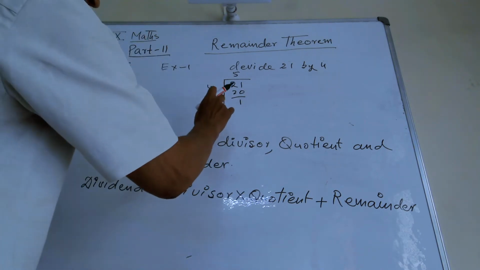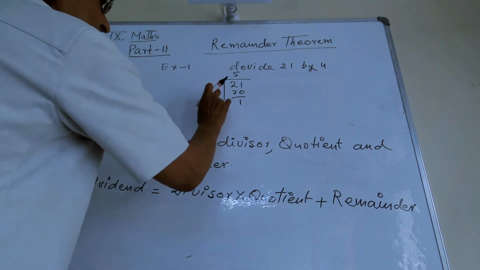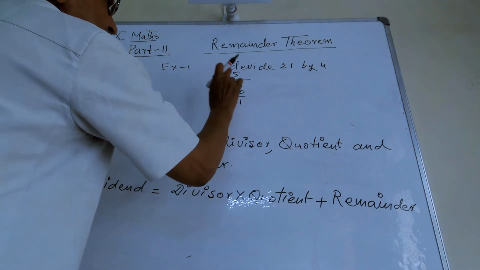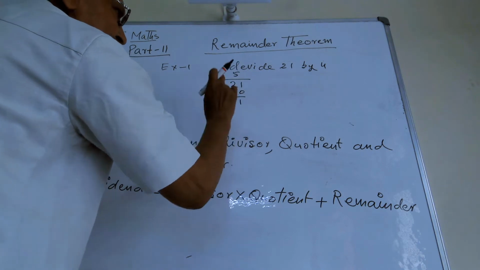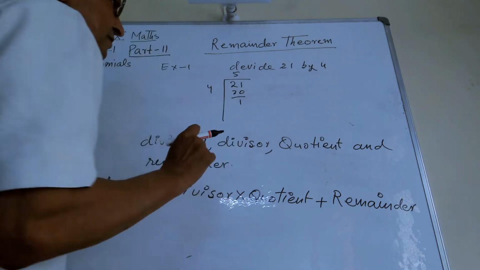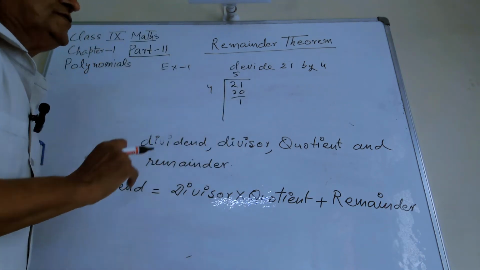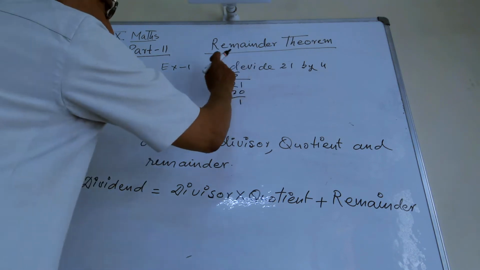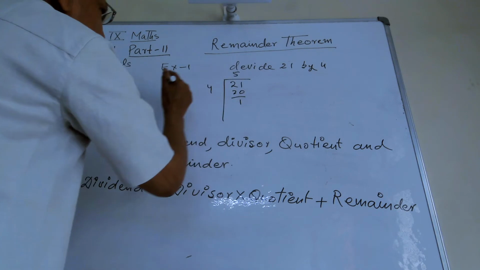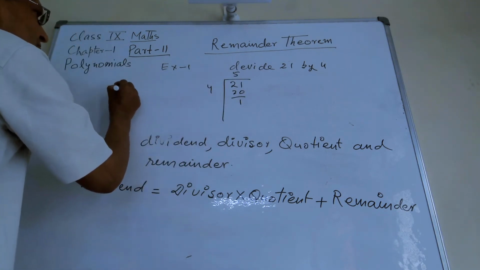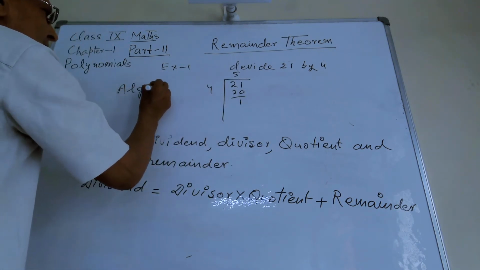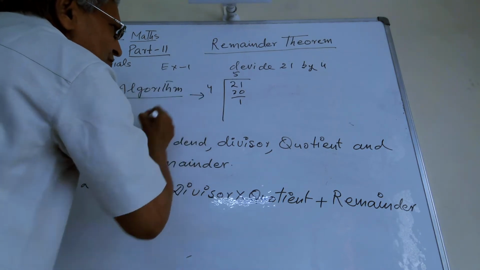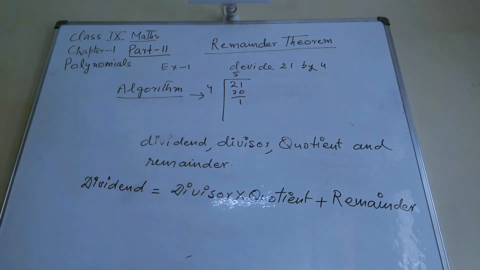My dear students, these two terms are given, 21 and 4, and 5 and 1, two terms you are getting after division. So this process of division is called algorithm. What is algorithm? This process of division is called algorithm.